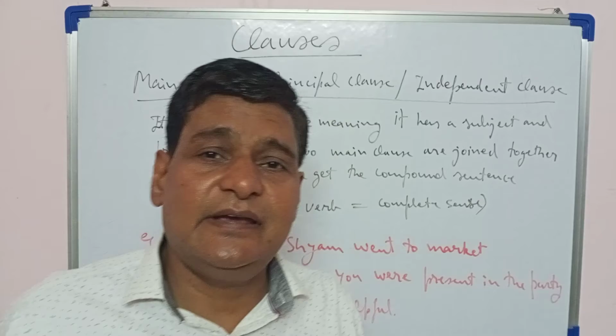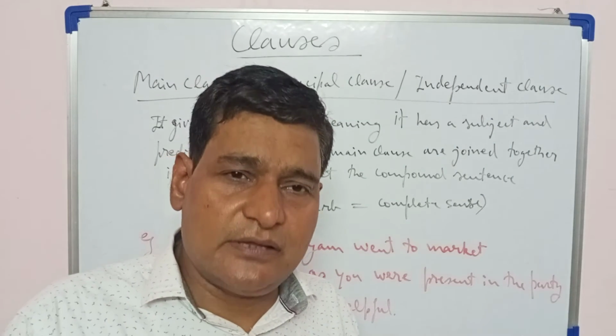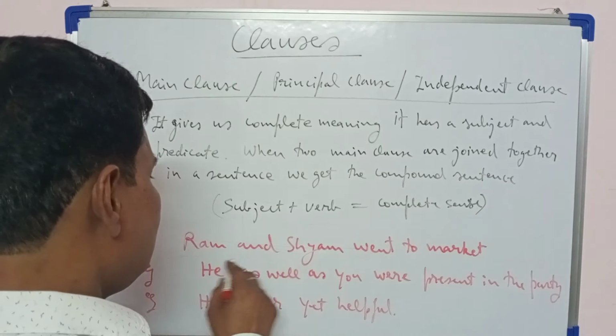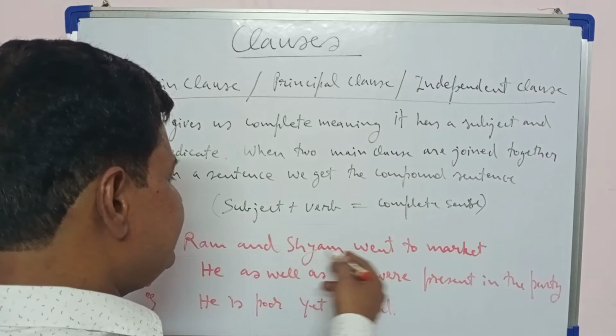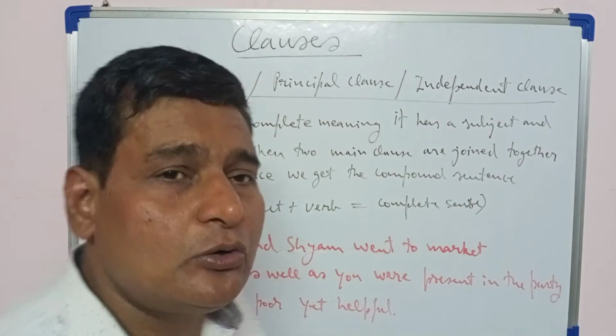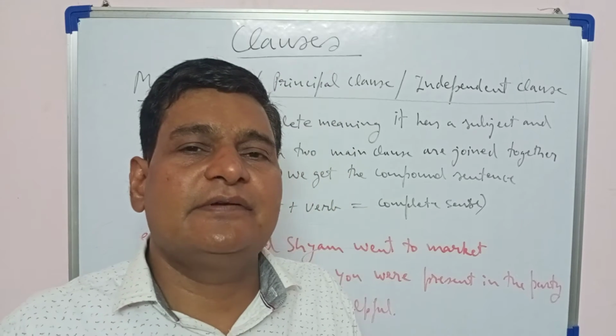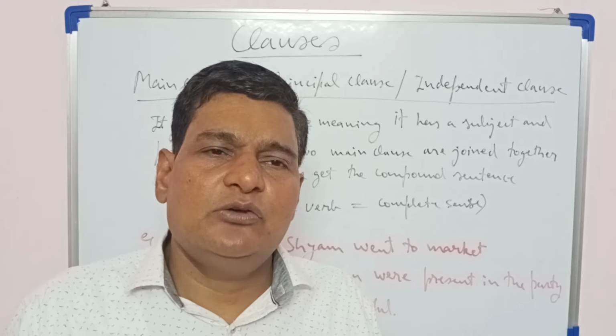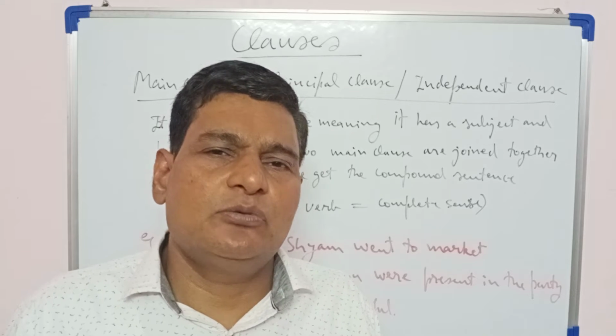So here you can see that two main clauses are joined together in each of these sentences. Ram and Syam went to market. So here there are two principal clauses: Ram went to market, Syam went to market. When you join them together, Ram and Syam went to market.